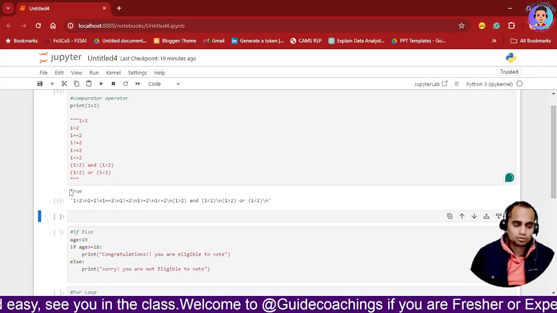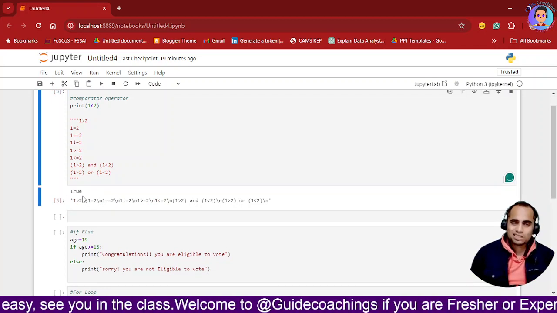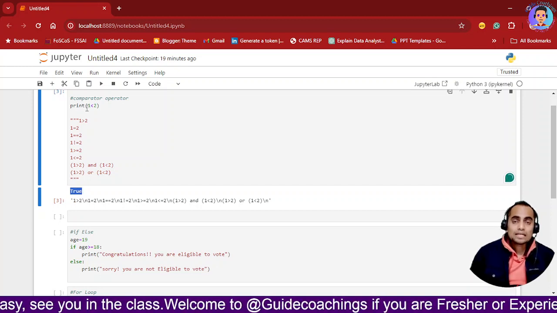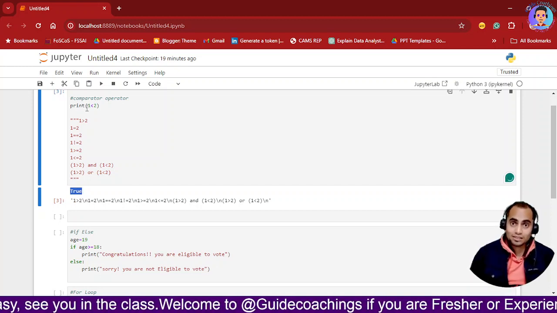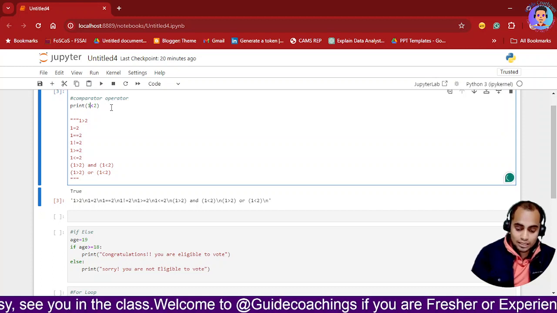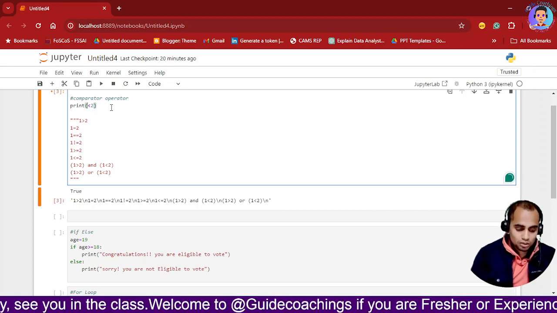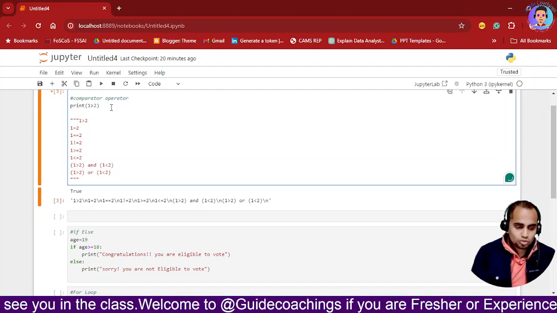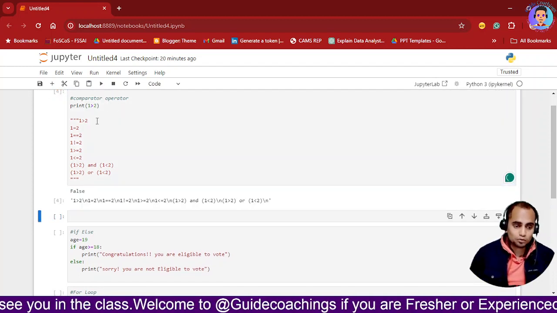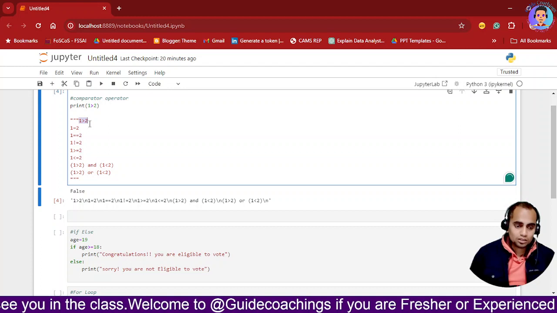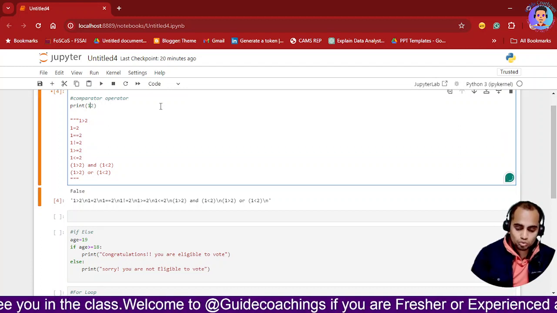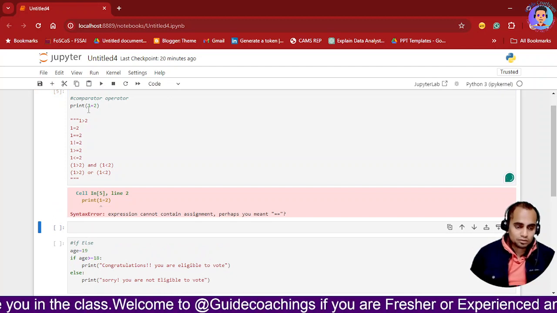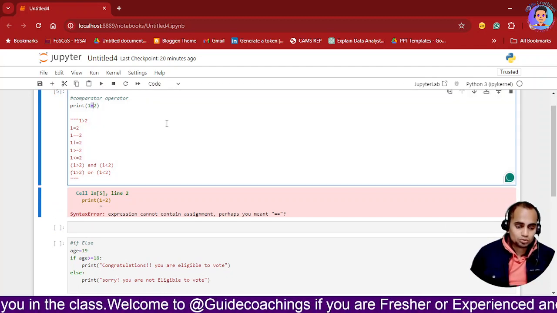So this is how it is going to give me. Okay, don't look at the commented part, just pay attention to this part. So 1 is less than 2, yes it is. If I say 1 is greater than 2, we all know that is not true, so it will say false. If I say 1 equals to 2, again no, it is a false statement. 1 is not equal to 2.